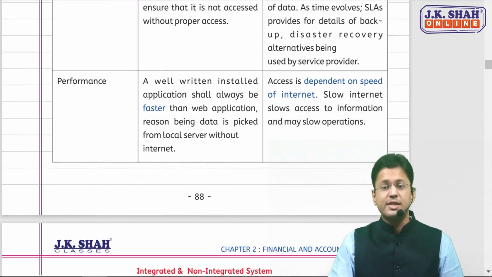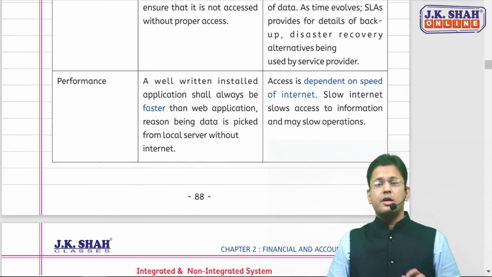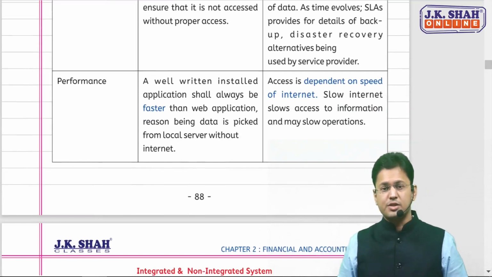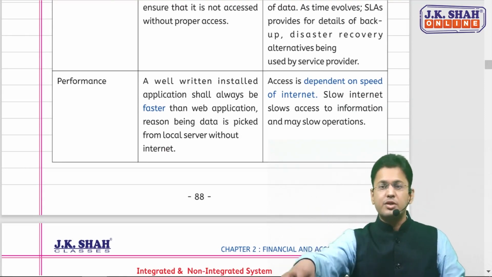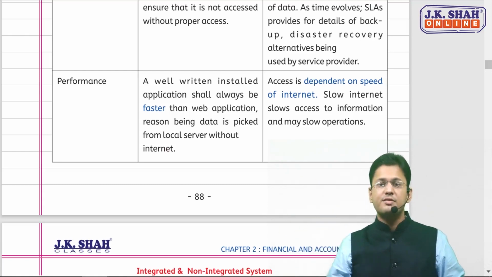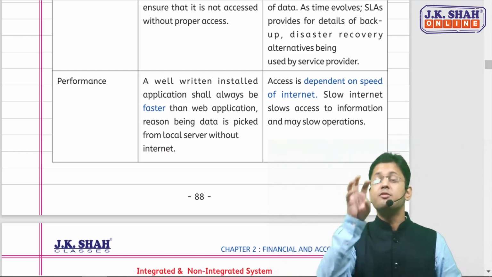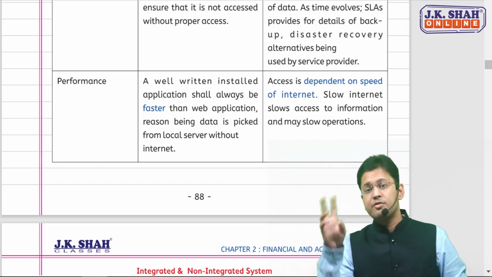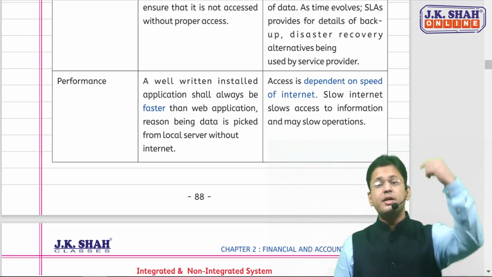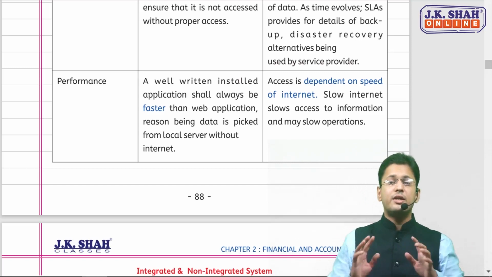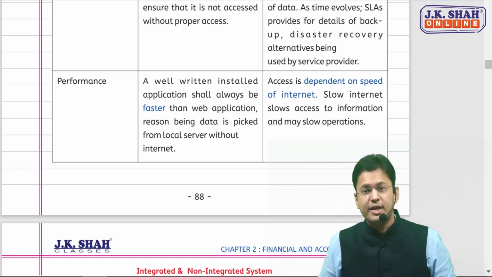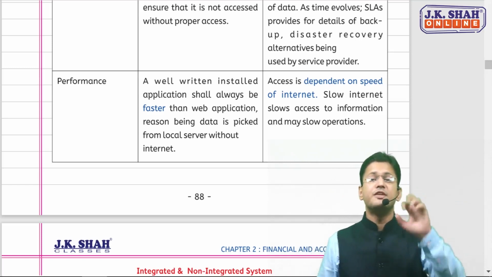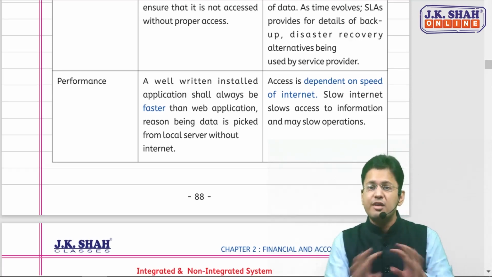The next point is performance. If it is an installed application, we need not depend upon internet services, because the data is being picked from the local computer itself. So the performance would be faster. But in cloud or web applications, since we are dependent upon the internet, slow internet access to that information may slow our operations. So performance may deteriorate at that point. So these were all the basis of differences.